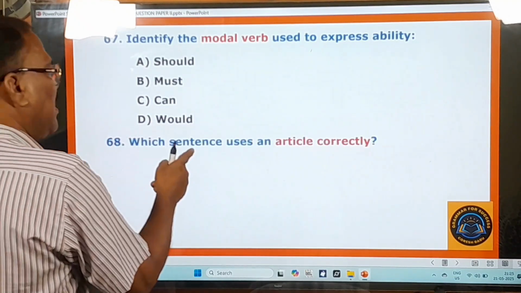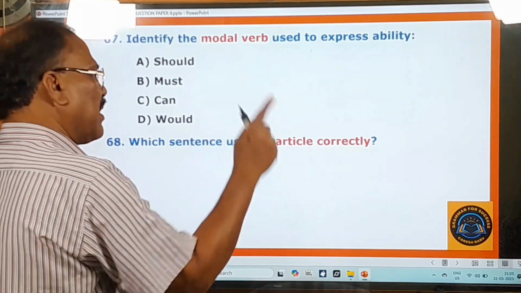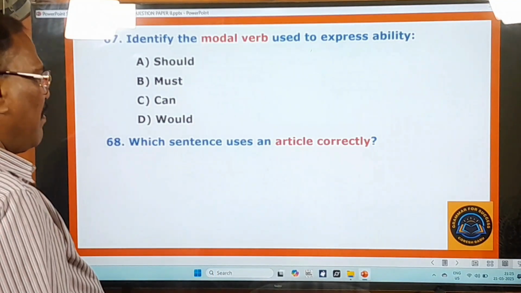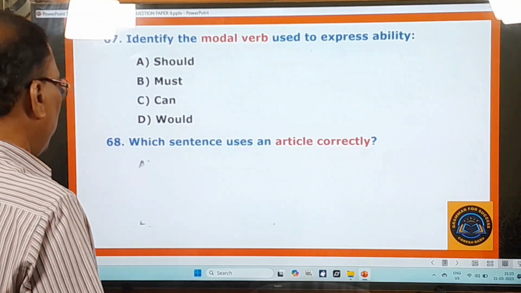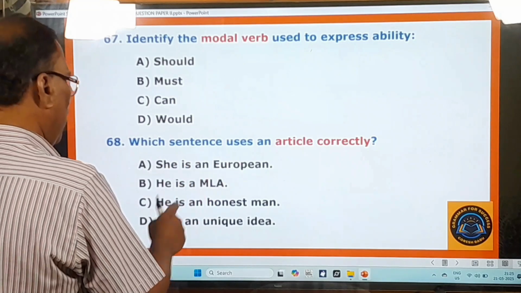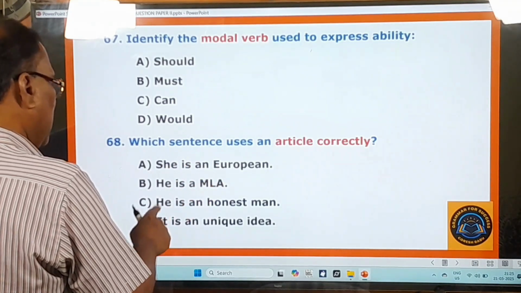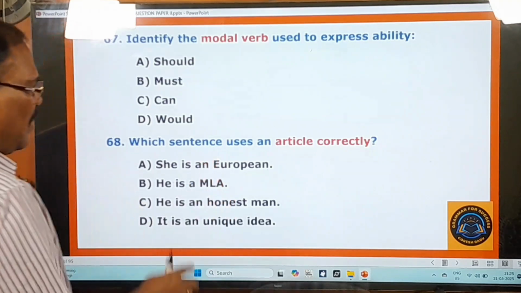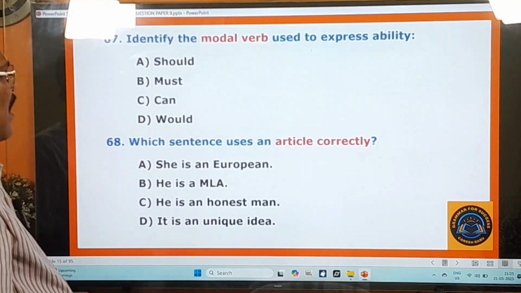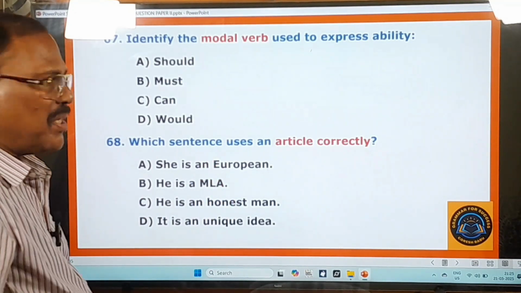68th question, which sentence uses an article correctly? So on the use of articles, some sentences are given. She is an European. He is a MLA. He is an honest man. It is an unique idea. So these are the 4 options and you choose the right one. Now you move on to other questions.